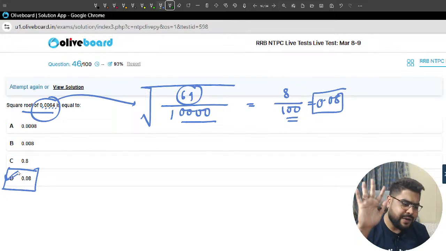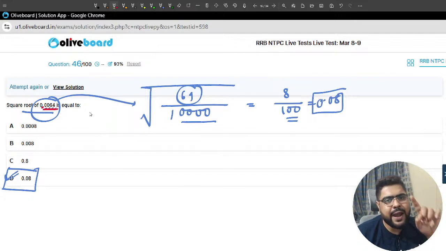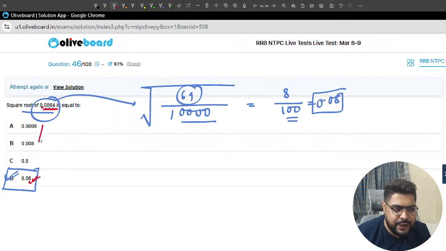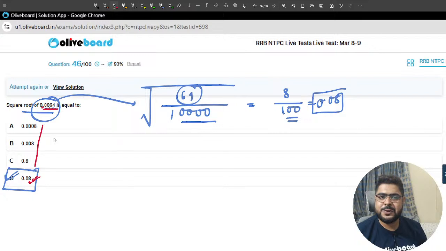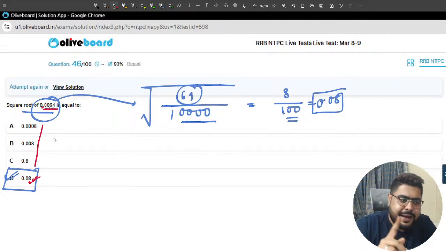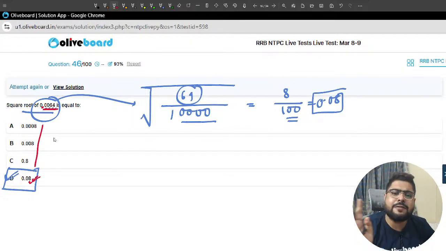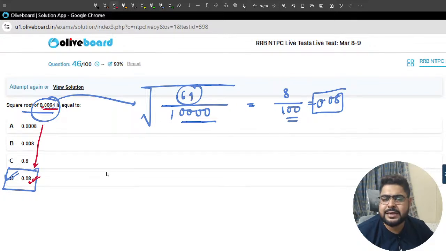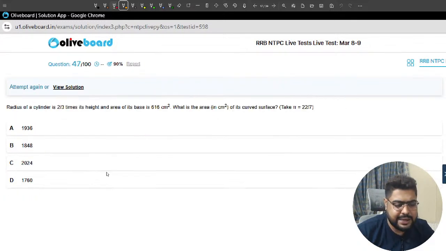Now, if you are advanced, if you have already done this, you will say, sir, there are 4 places after the decimal sign, so in the square root there will be 2 places. You can do it directly as well. Because you don't need to calculate the value, since the value is 8 anyway. So you only need to calculate the number of places after the decimal. If you're prepared enough, you should be able to say this directly.